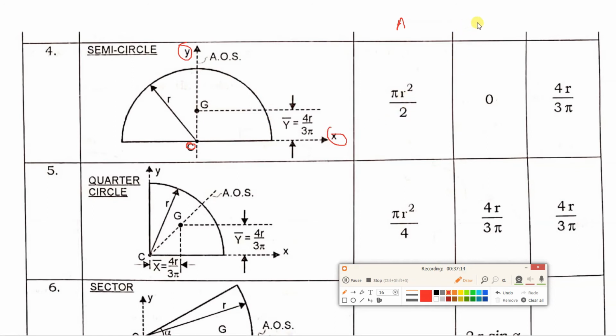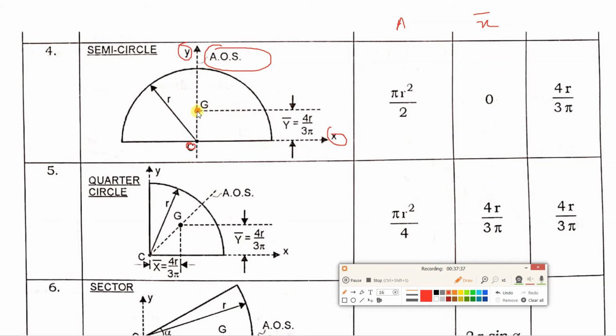Then what about x bar? Now if you consider this semicircle, it is symmetric about which axis? Vertical axis, na? And that axis of symmetry is coinciding with this y-axis. So that is why x bar will become 0. Here you can see this centroid G is plotted over here.